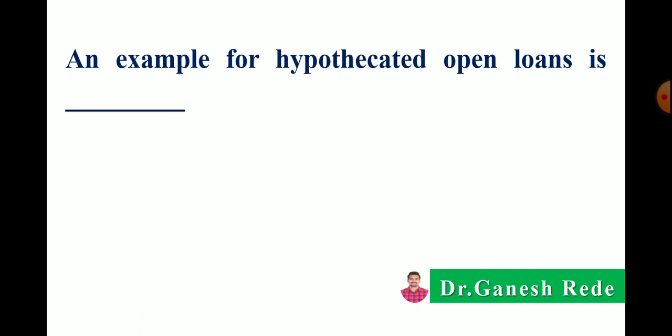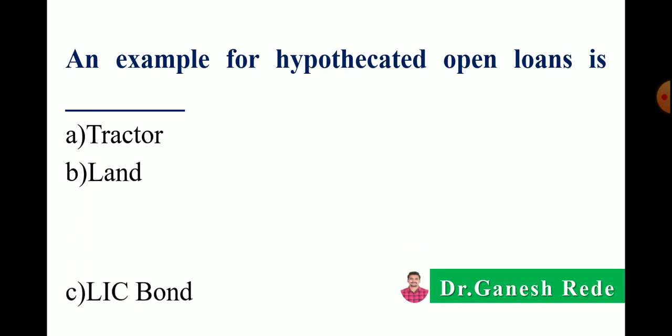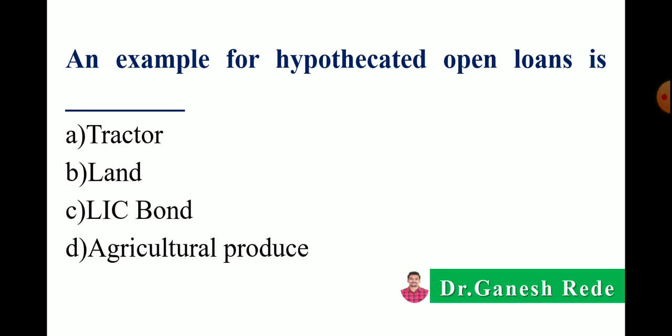The next, dash dash is the example of hypothecated open loans. Options: tractor, land, LIC bond, or agriculture product. Correct answer is tractor is the example of hypothecated open loan, and agricultural produce is the example of hypothecated key loans.